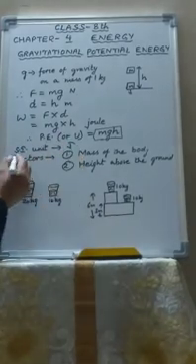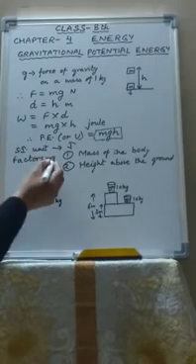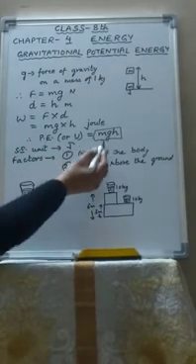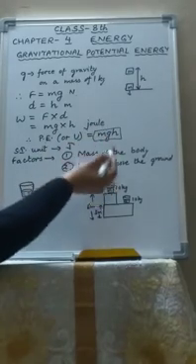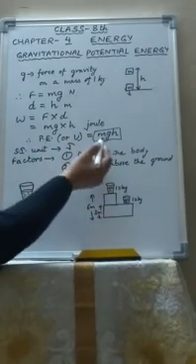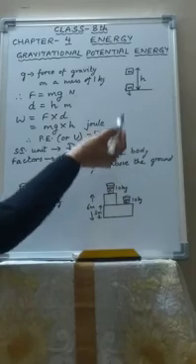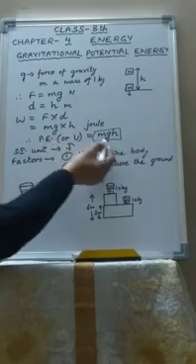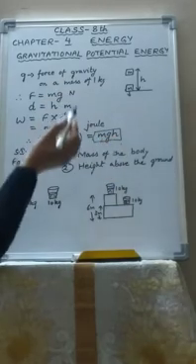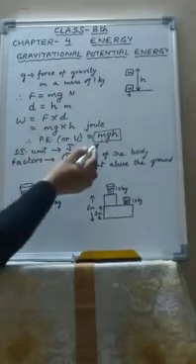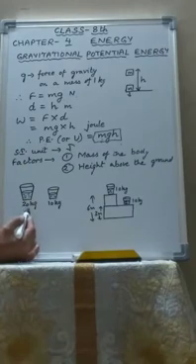The factors on which the gravitational potential energy depends are, first, the mass of the body, and second, the height above the ground. So in mgh, g is constant, so potential energy depends on the mass and height of the body above the ground. More the mass of the body, more will be the potential energy.